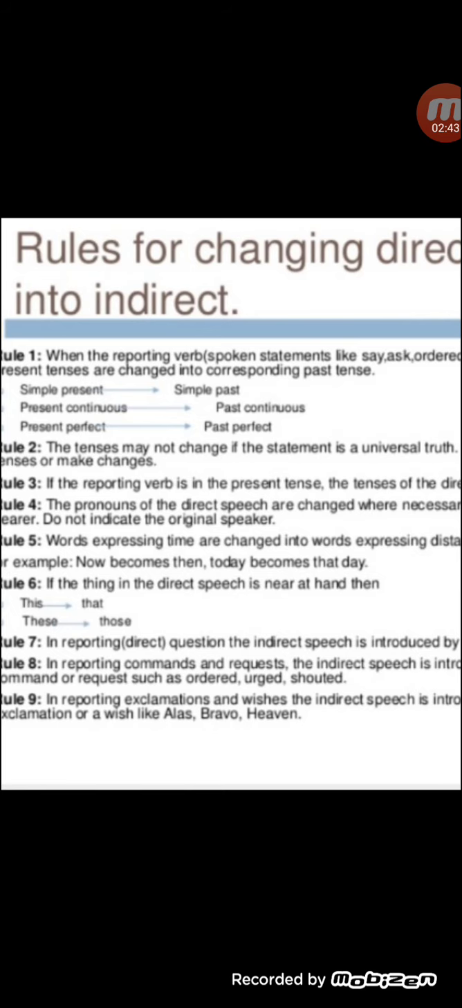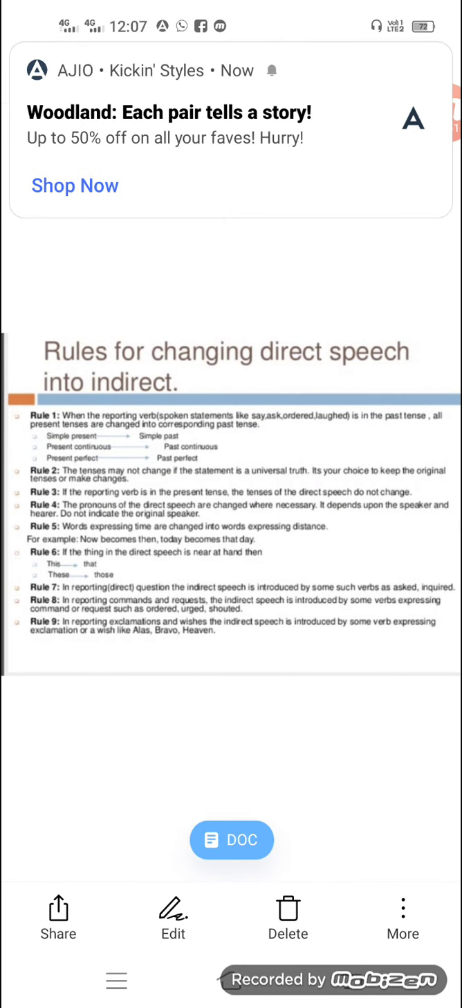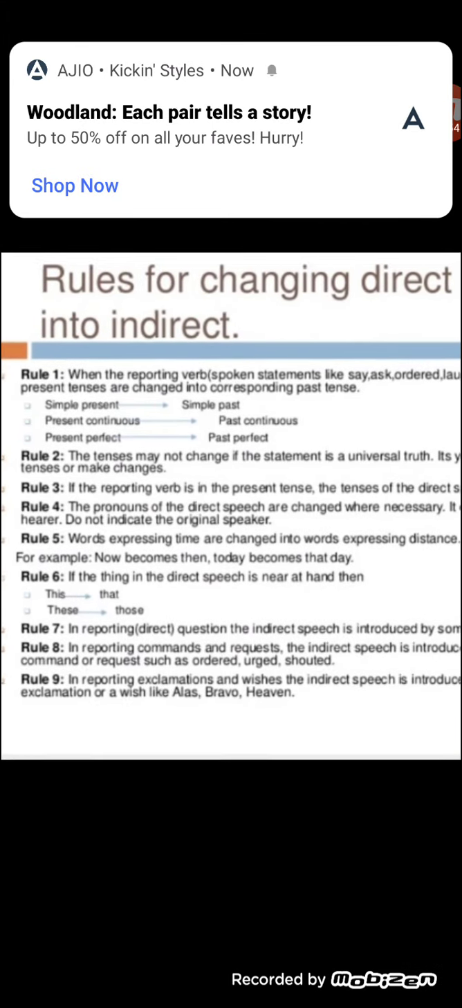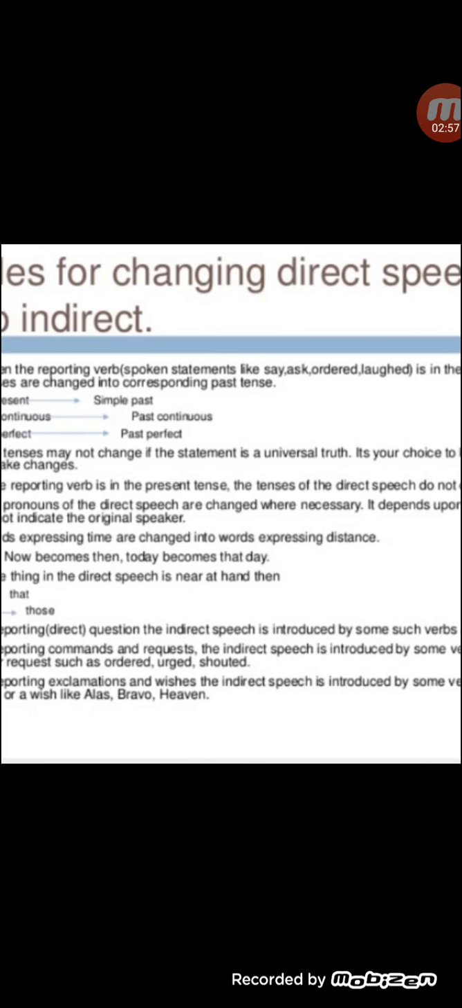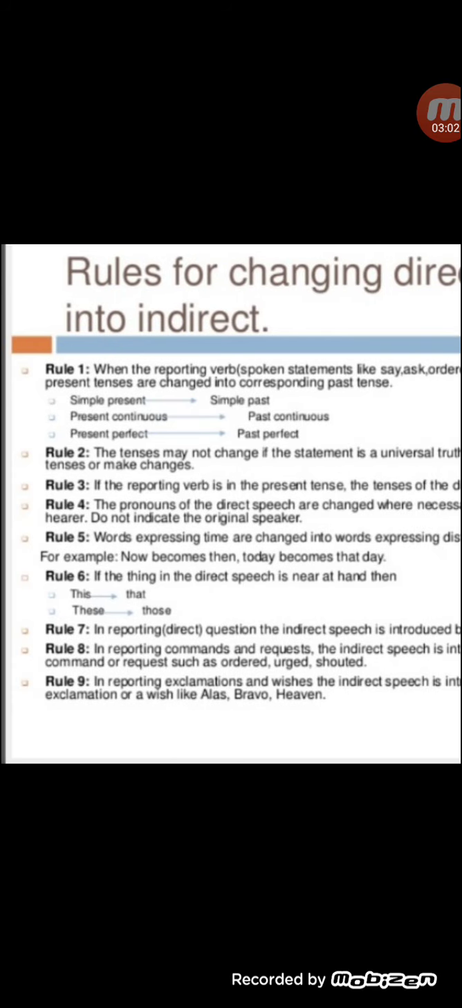For example, if it is in simple present, then it should be in simple past, right? What I am trying to tell you is that when the reporting verb is in the past tense, then the present tenses are changed into the corresponding past tense. For example, simple present will become simple past. If it is in present continuous, it will become past continuous tense. If it is in present perfect, it will become past perfect.